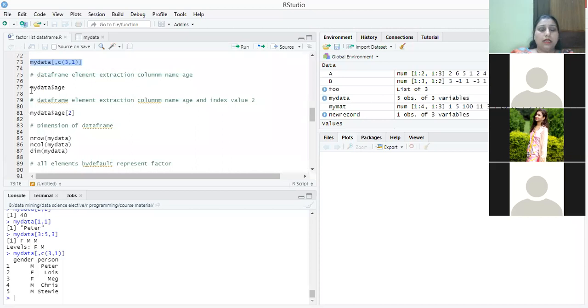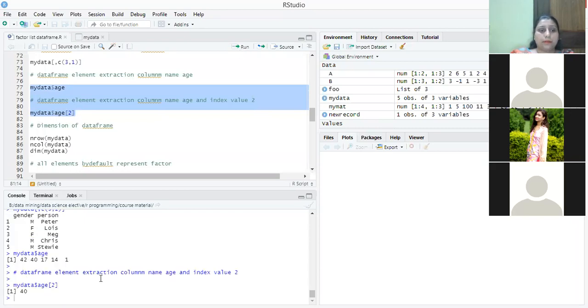Similarly, data can be extracted by using member referencing. By using the dollar sign, we just write age here. It will extract the complete age column, and the next syntax will give me the value at the second position.